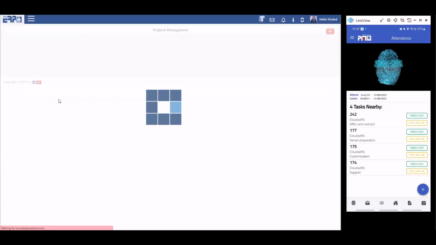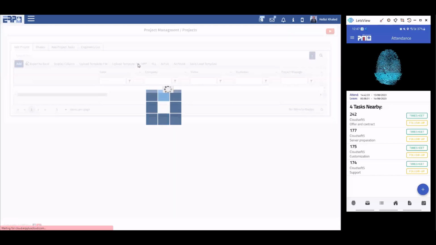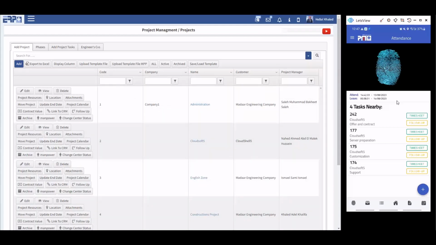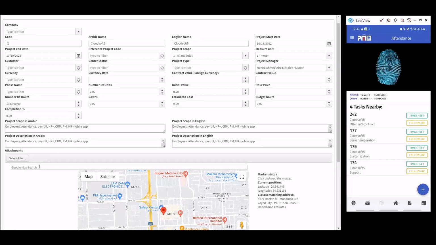Okay, this is a set of functions connected together. We can relate the project directly to Google Maps. Google Maps is one of the most important features and will be connected to the mobile application, as I'm going to show you right now. If we edit again, sorry for the mistyping.